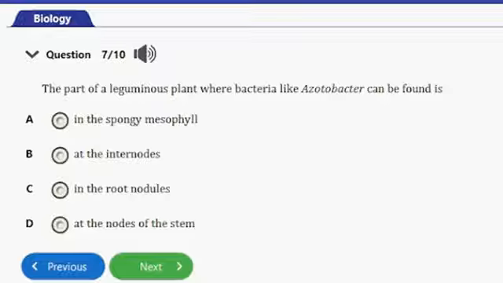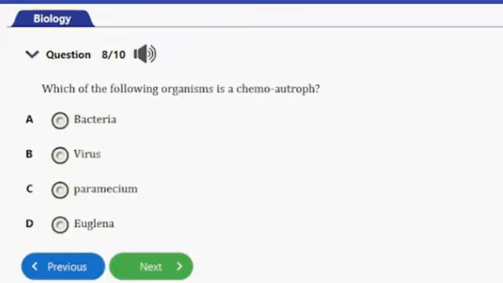So they benefit from the plant as the plant provides a source of shelter and more like protection, and also the plants provide them with nutrients, whereas they end up converting atmospheric nitrogen into a form that the plants can use, and that's it. So let's consider the next question.